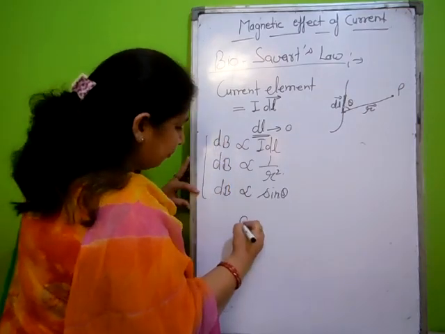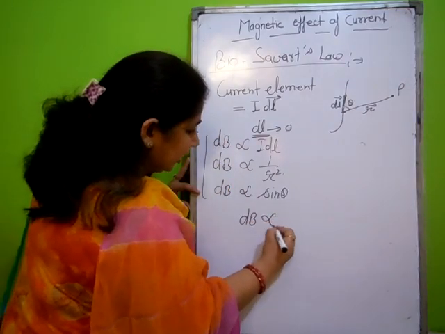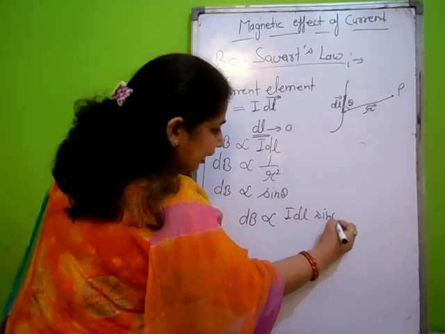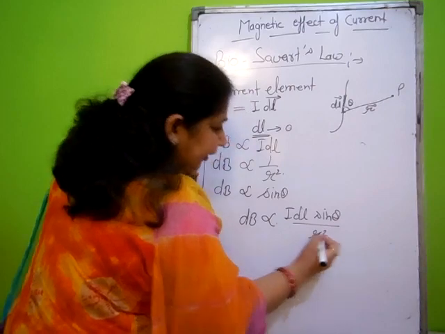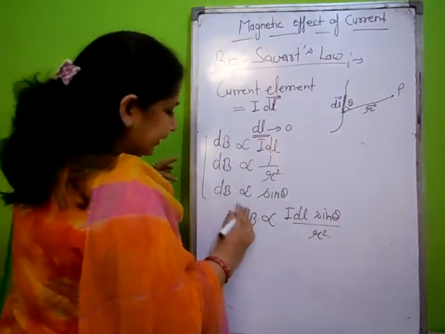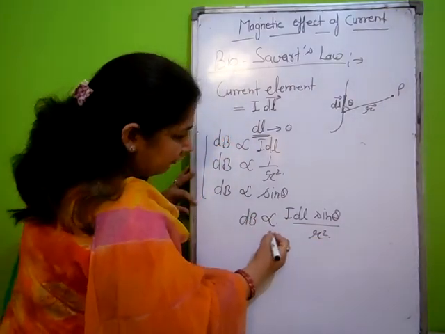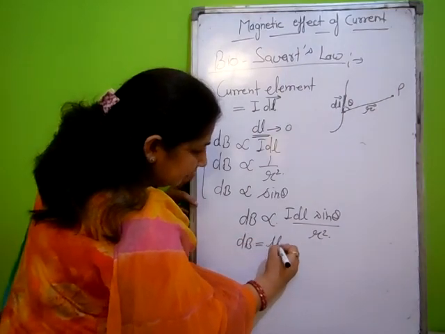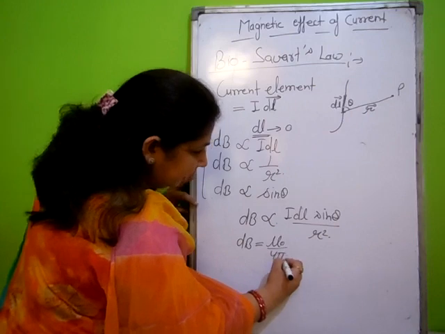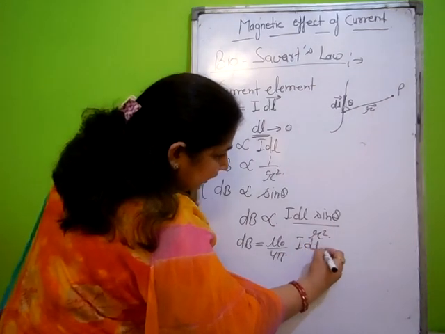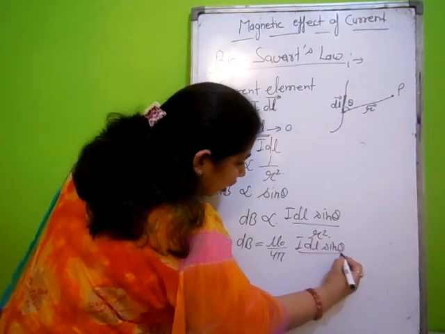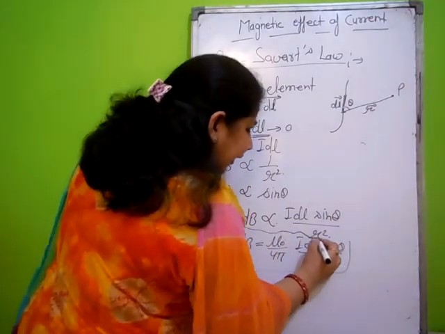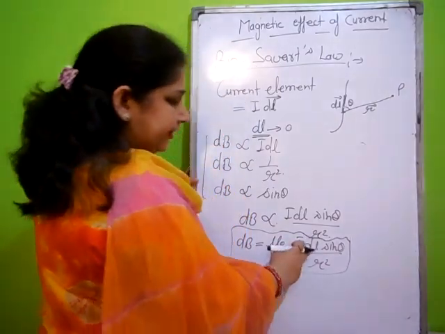On merging these three points, dB is directly proportional to I dl sin theta upon r square. To represent this, we remove the proportionality sign and take a constant, mu naught upon 4 pi: dB = (mu naught/4 pi) I dl sin theta / r square. This is the formula to find the magnetic field due to a small length dl.